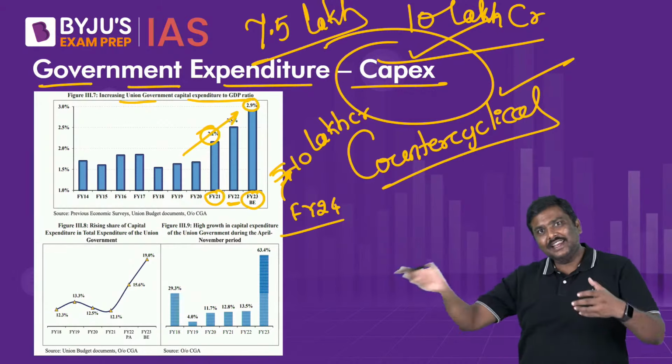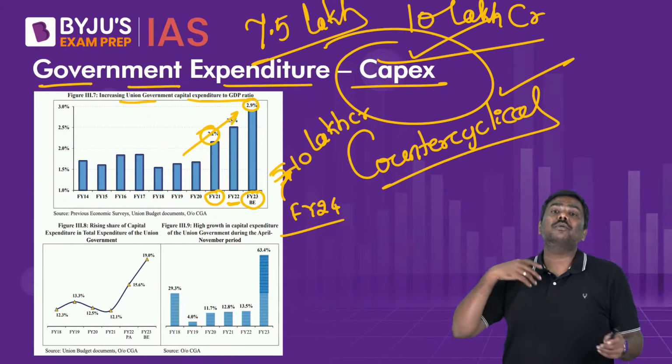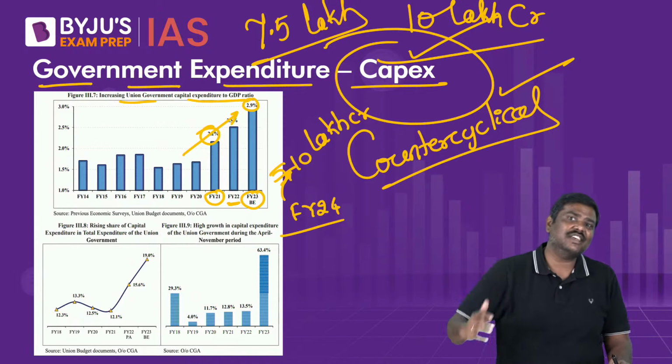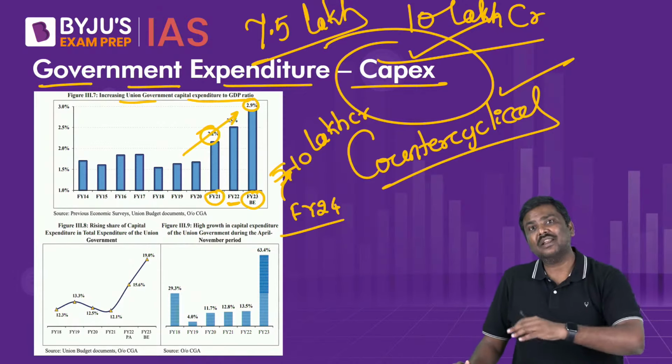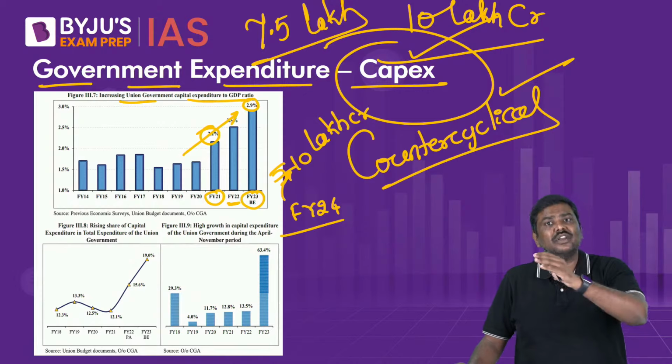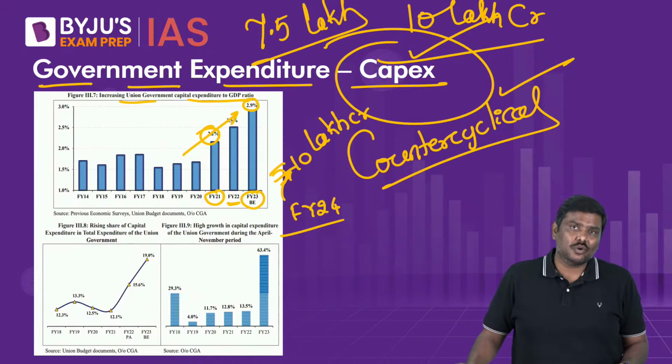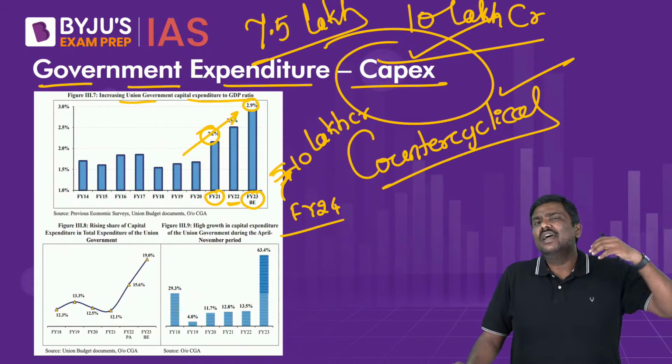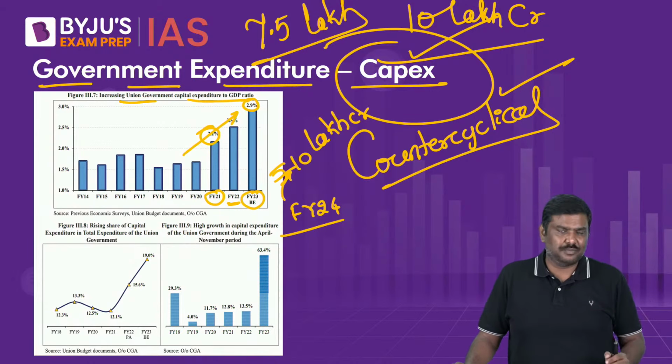And if you include even the component of revenue expenditure, that is GCCA, grants for creation of capital asset, the total amount of expenditure for assets for infrastructure by the Government of India for the next financial year will be more than 13 lakh crore rupees. And that's not a small amount. It's a very high amount of expenditure.